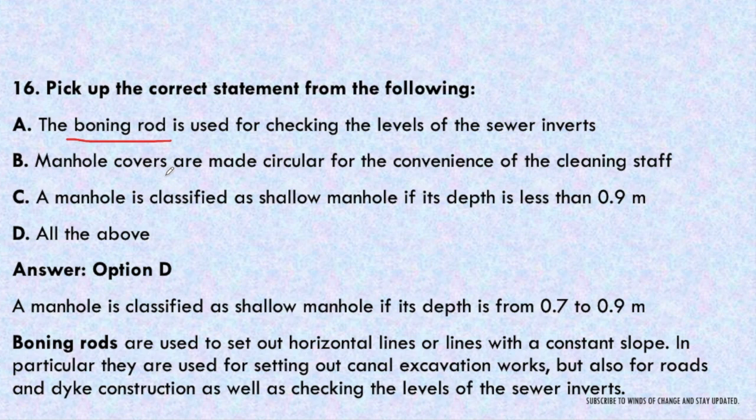Okay, a manhole is classified as a shallow manhole if its depth is less than 0.9 meter. The depth of a shallow manhole ranges from 0.7 to 0.9 meter. So this statement is also correct, and the first statement is also correct. Boring rods are used to set up horizontal lines or lines with a constant slope. In particular, they are used for setting out canal excavation work, but also for road and dike construction, as well as checking the levels of the sewer inverts.